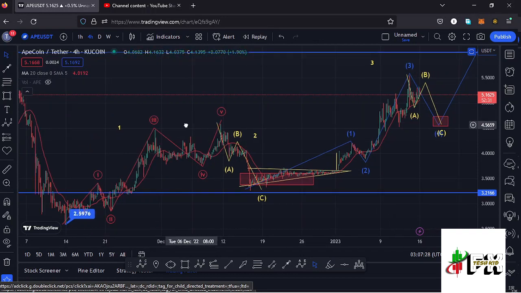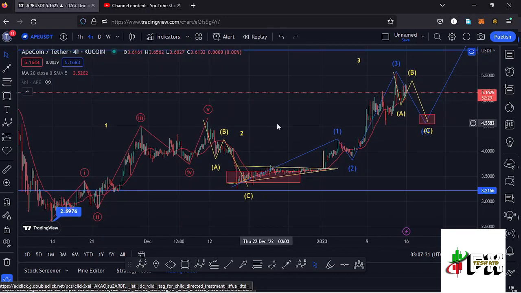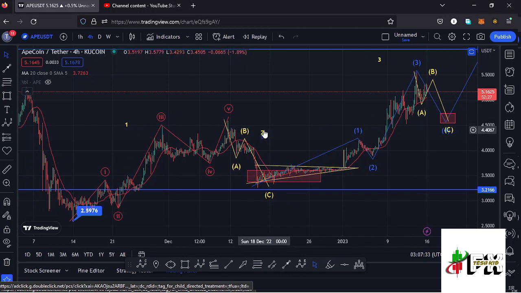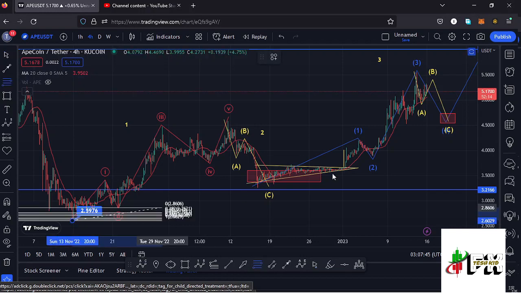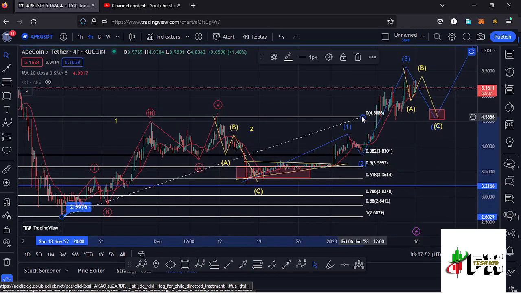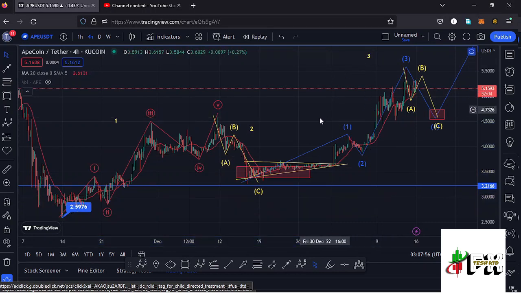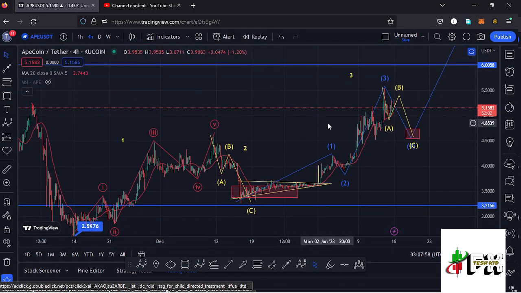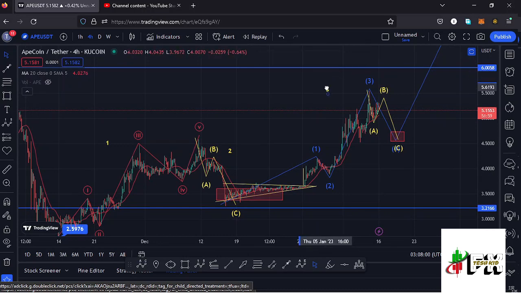And after seeing the formation of that higher Elliott wave count 1, we saw the formation of this wave 2, which is a corrective wave, and because of its corrective nature, we also expected to see this ABC corrective structure retracing into this target area that I had here on the charts, using the Fibonaccis, connecting them from the low of the first wave to the high of that wave 1. And that target area is between the fib level 0.5 and the fib level 0.618, and we retraced perfectly into that target area before we started another bounce to the upside in what I'm terming as a higher Elliott wave count 3, and this is what I was expecting on the long-term scenarios.